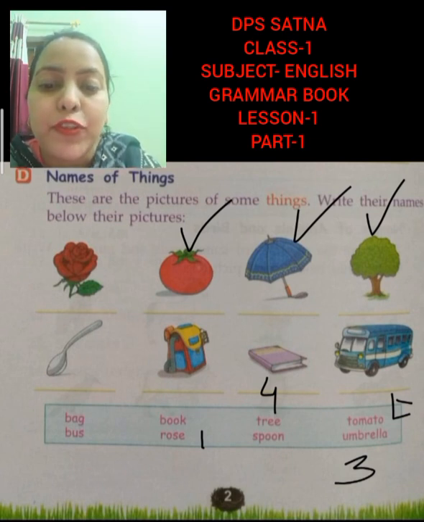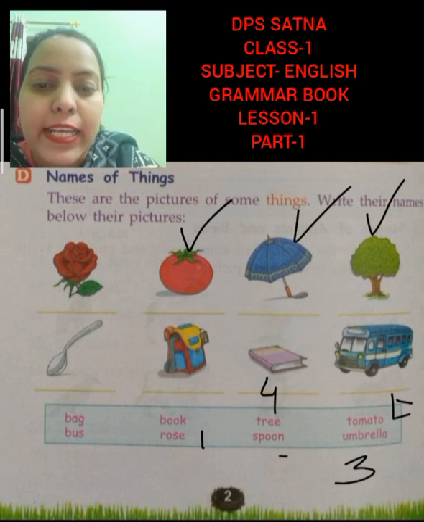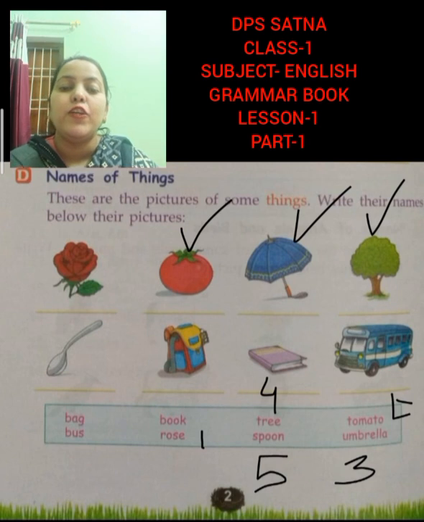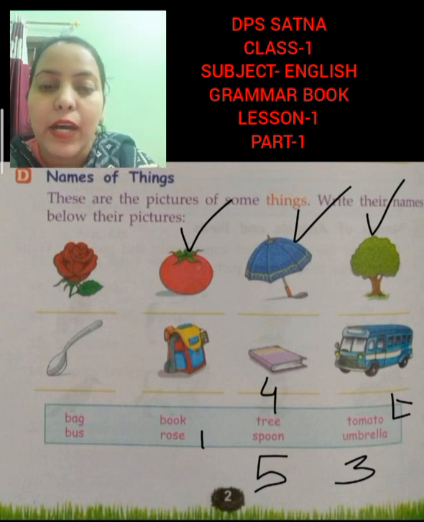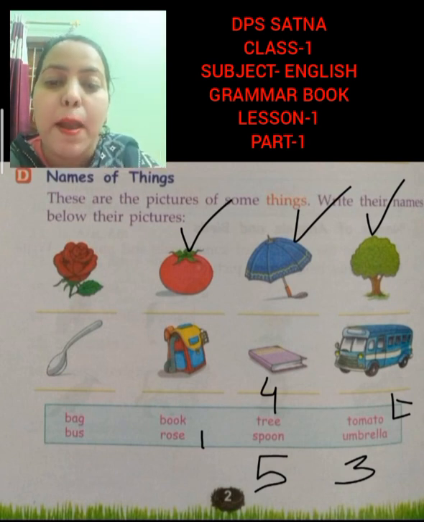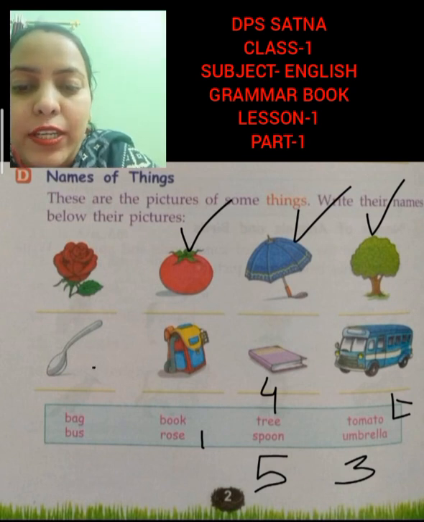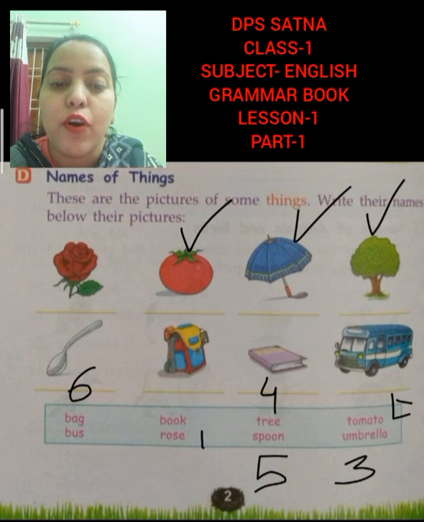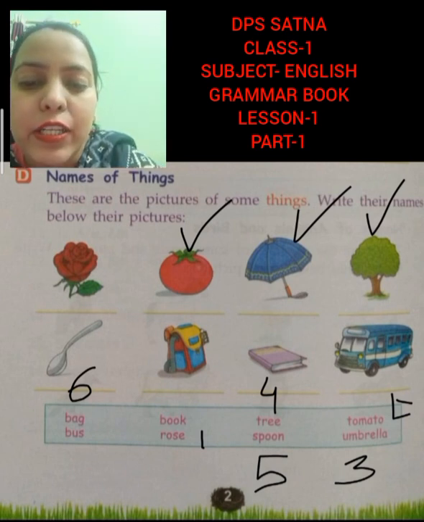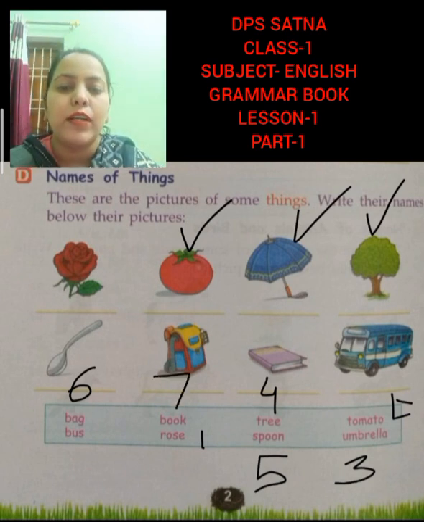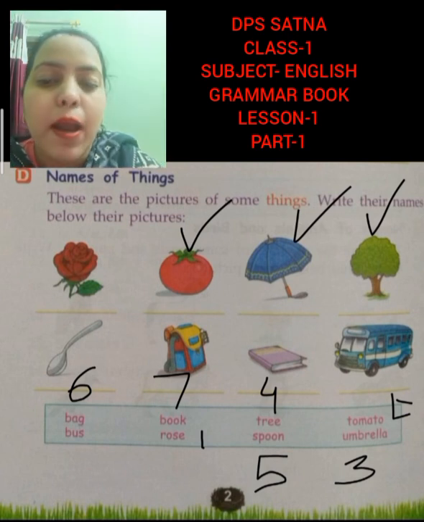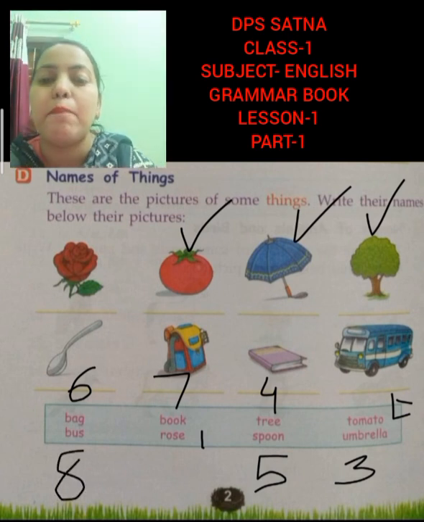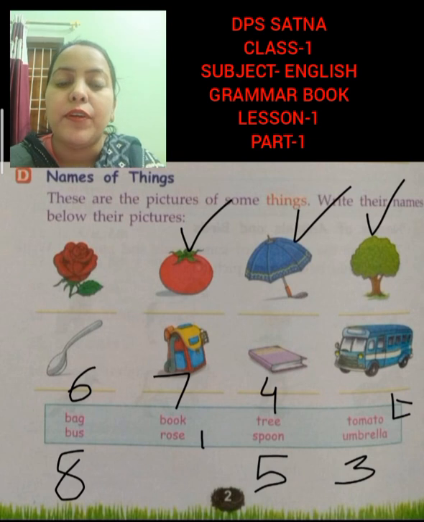Now the fifth picture is of spoon. S-P-O-O-N, spoon. Now the next picture is of bag. B-A-G, bag. Now the next picture is of book. B-O-O-K, book. And the last picture is of bus. B-U-S, bus. So here we had written the names of things.